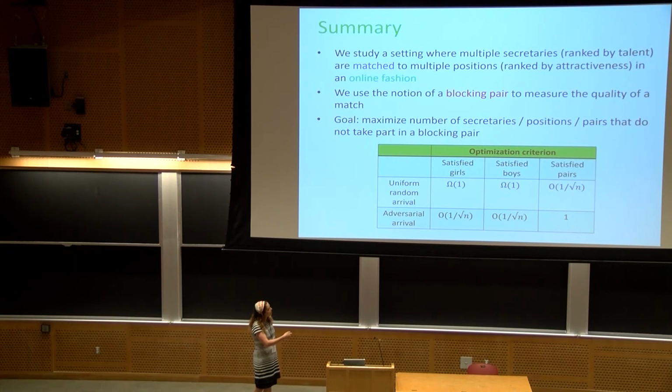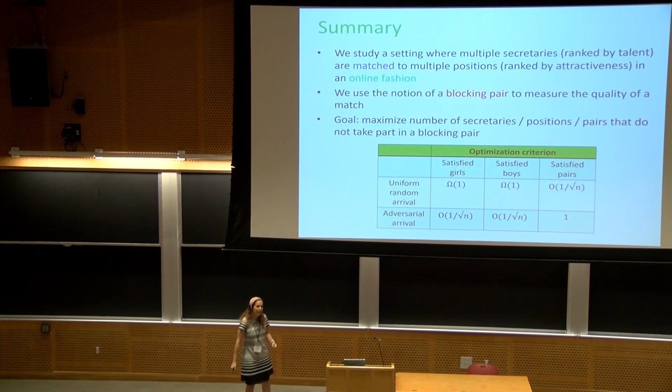We can really take advantage of the random arrival with the algorithm I showed you. We can satisfy a constant fraction of boys and a constant fraction of girls. By the way, one of the theorems that we show is that despite the inherent asymmetry between boys and girls in this setting, because the girls are static and the boys arrive in an online fashion, we have essentially equivalence between satisfying girls and boys in this scenario.